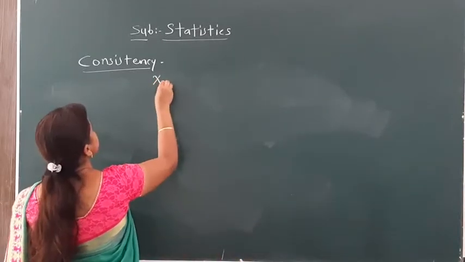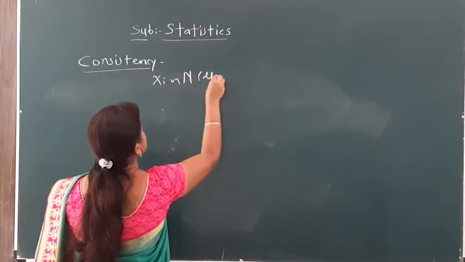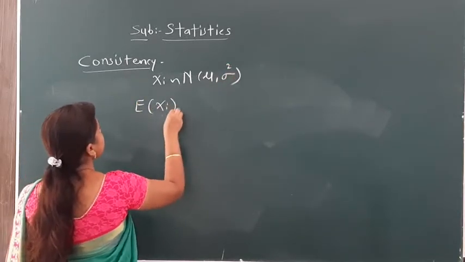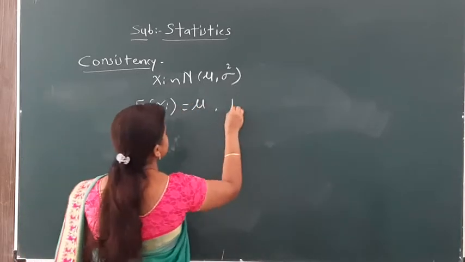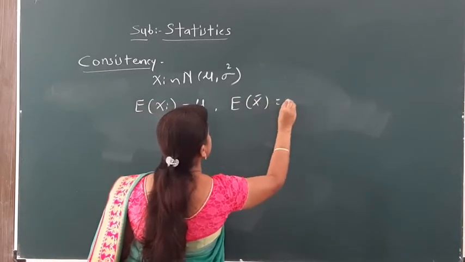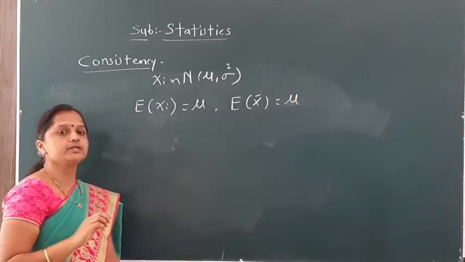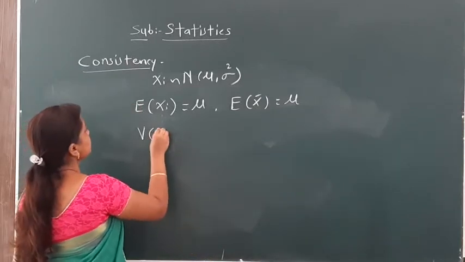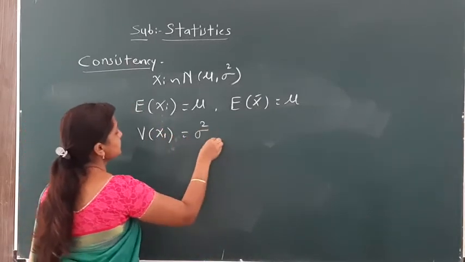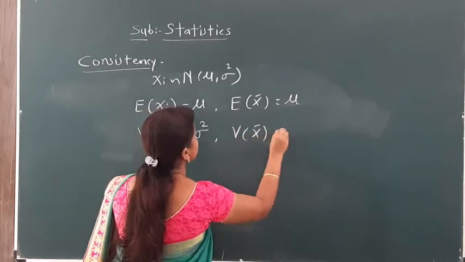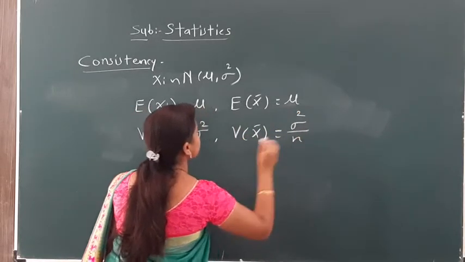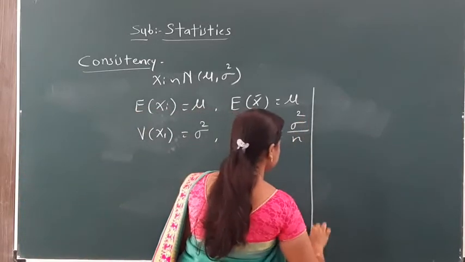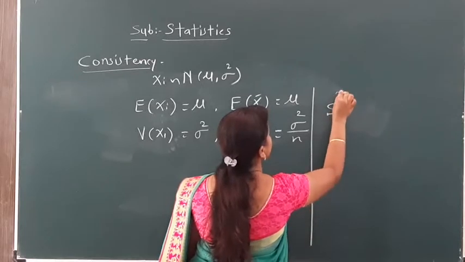Since xi follows normal distribution with parameters mu, sigma square, all of you know that the mean of the normal distribution is mu and the expectation of x bar is also mu, meaning the sample mean is an unbiased estimator for the population mean. This part we have completed. Also we know that the variance of the normal distribution is sigma square, and the variance of x bar is equal to sigma square divided by n. Now we have to check whether our estimator, the sample mean square, is consistent or not.